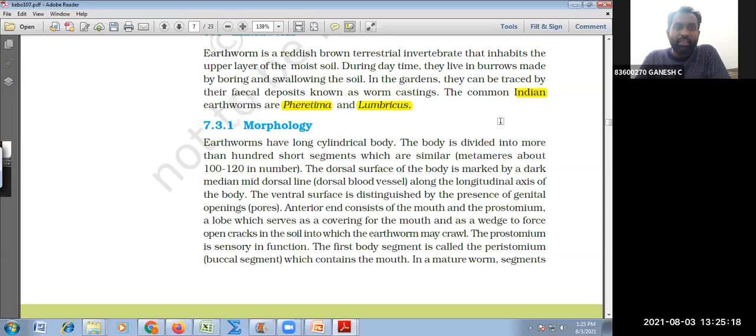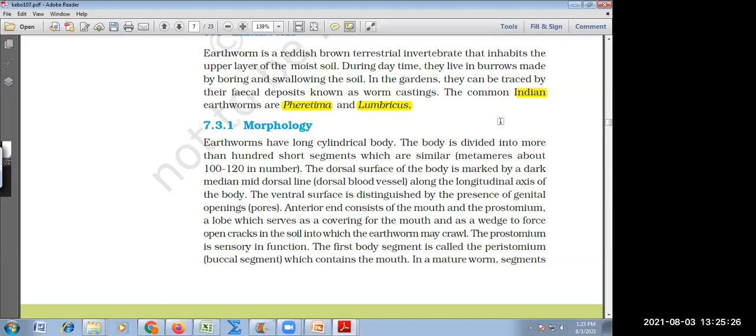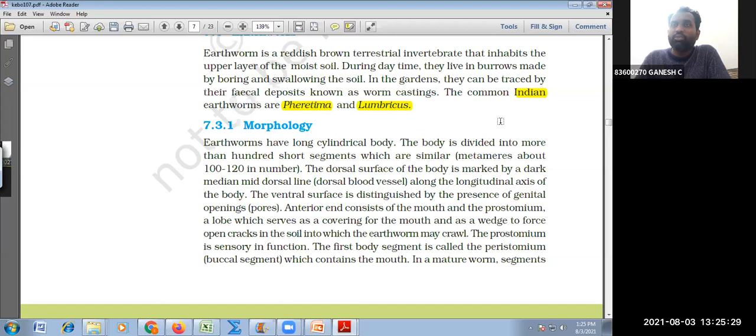I think there is a delay in communication. I don't know whether it's from my end or from your end. So can you tell me the scientific names? Pheretima and Lumbricus are the two scientific genera of earthworm present in India.